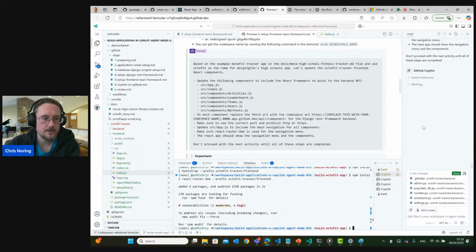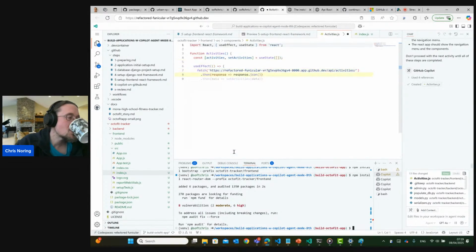So now it should be doing a bunch of cool stuff with our front end for the sake of maintenance, right? Because nobody wants one big app component inside of a front end project. We all know that we need dedicated components, whether we're using Vue or React or Angular or any such framework. But we are counting on the agent to do all the heavy lifting for us. So now it's working on it, and I can just sit back and sip some more coffee, or if you got chai, cheers.